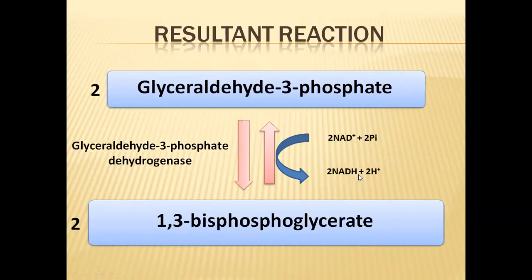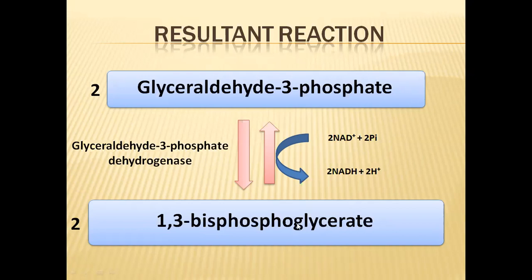So two NADH are formed, and the inorganic phosphates are transferred to the glyceraldehyde 3-phosphate molecules. As there are two glyceraldehyde 3-phosphate molecules, one inorganic phosphate is added to each, so that we get two molecules of 1,3-bisphosphoglycerate.